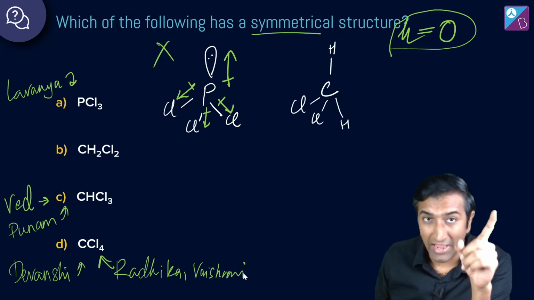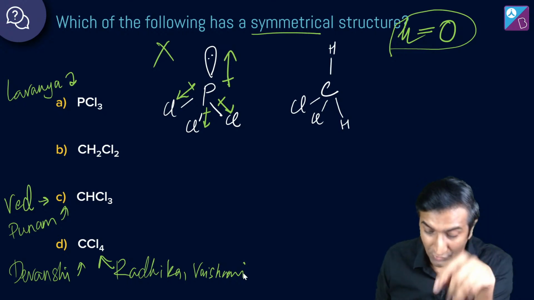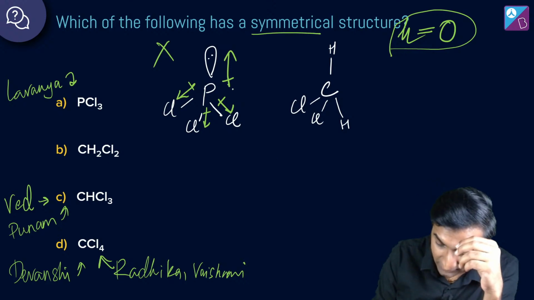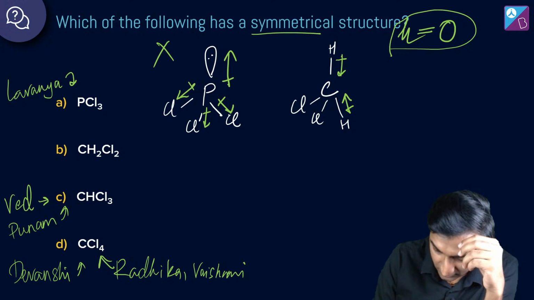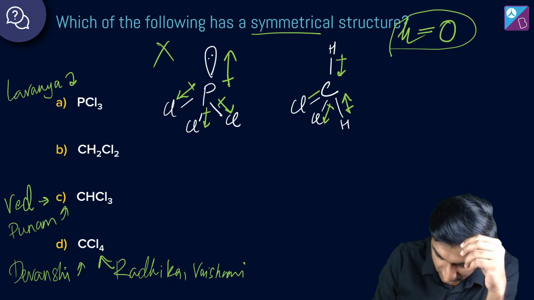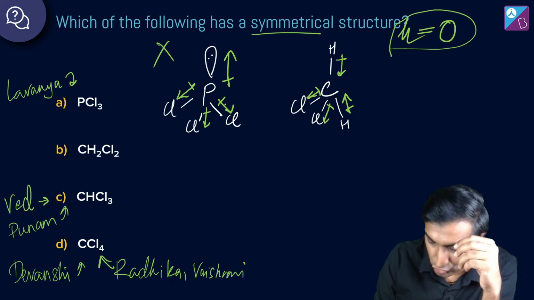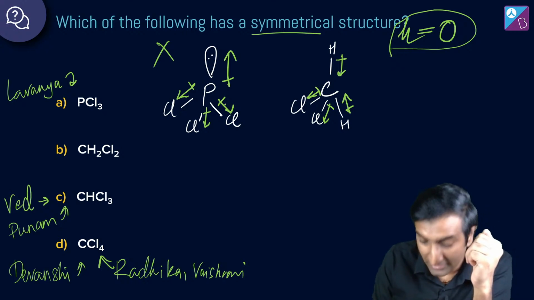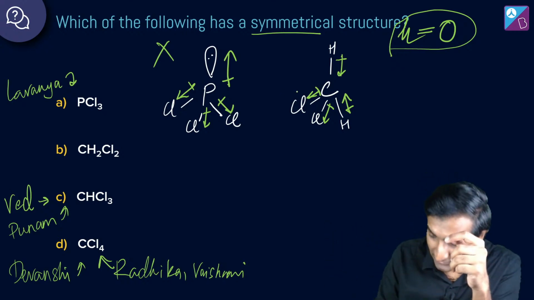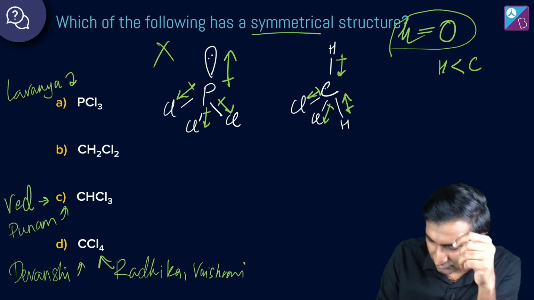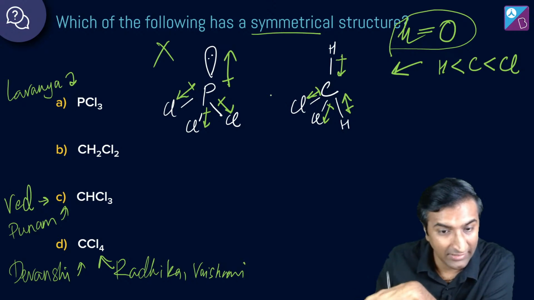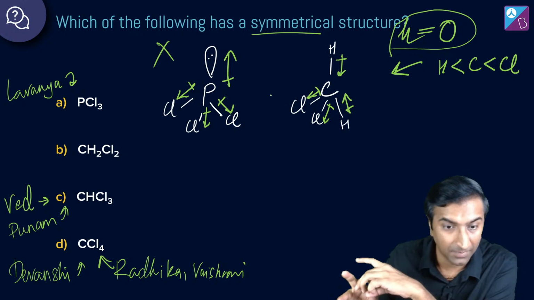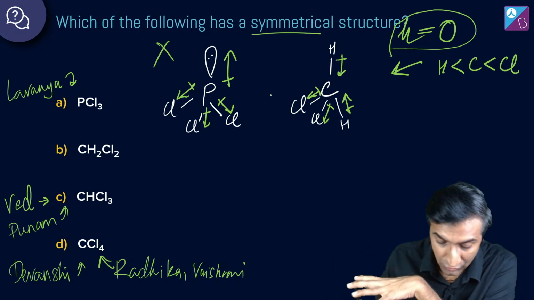CH2Cl2 seems like it could be, but it is not, because it's a tetrahedron. And see, this is the shape. It's not symmetrical. You see, something is going up, something is going down, something strange is happening. Between C and Cl, what is more electronegative? H is the least electronegative, then carbon, then Cl. Hence, I have drawn this like this. Any doubts? Anjum is saying option 2. No problem. Lavanya, no tension. Anjum, do you see why it is not option 2?